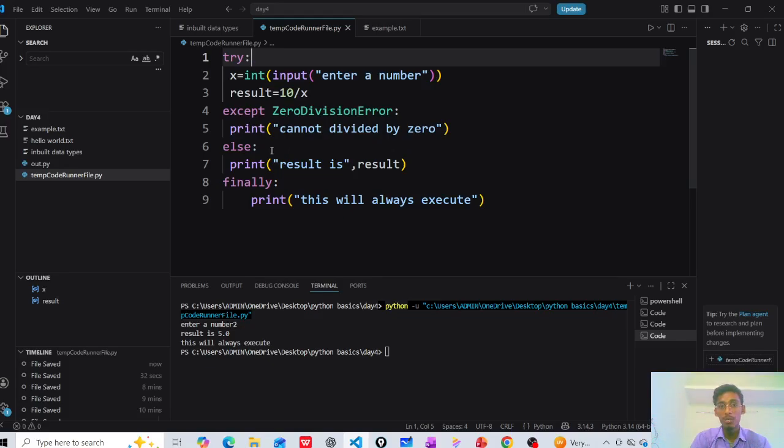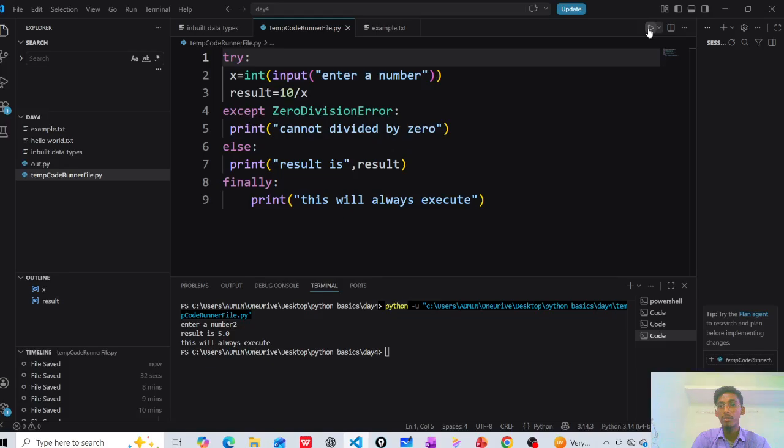Then the result is printed using else, and finally print will always execute. This is the final part of this program.